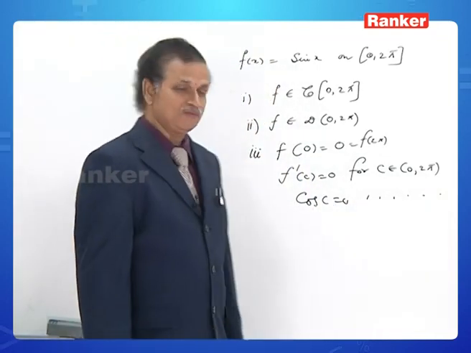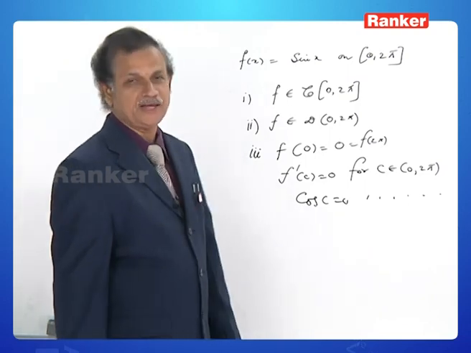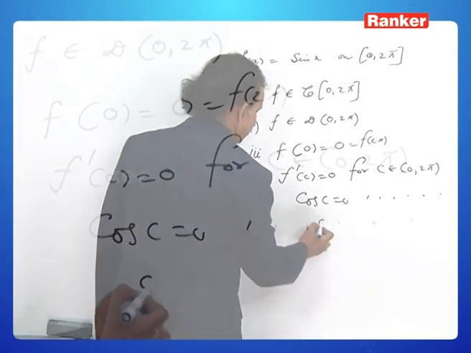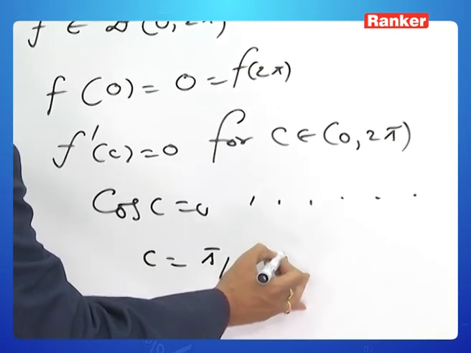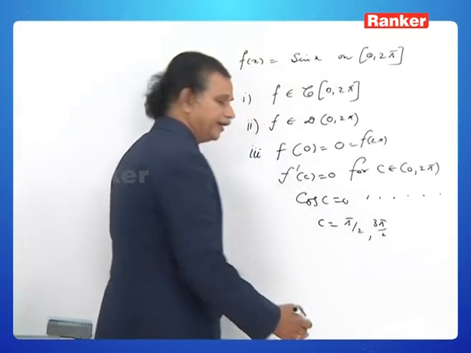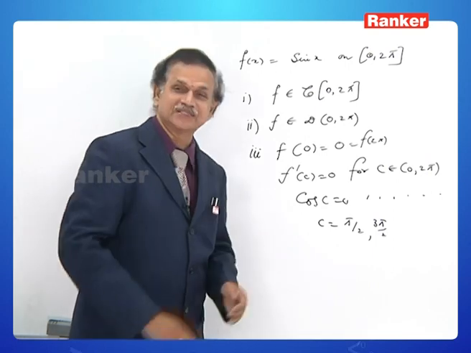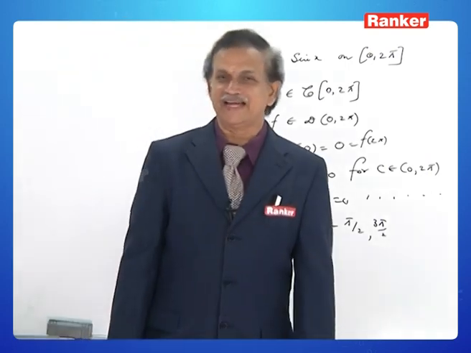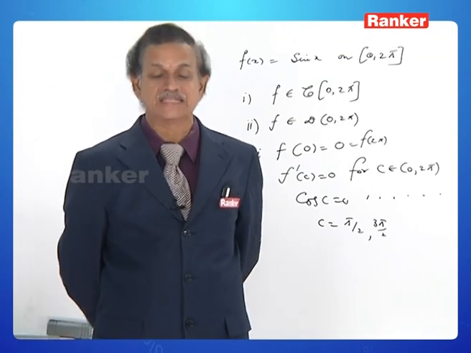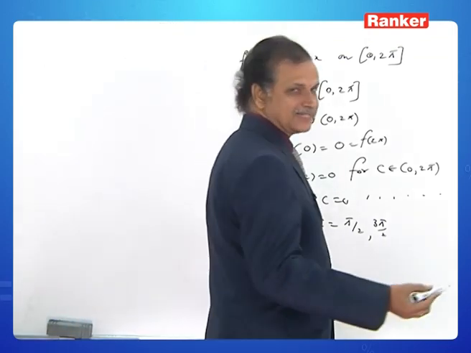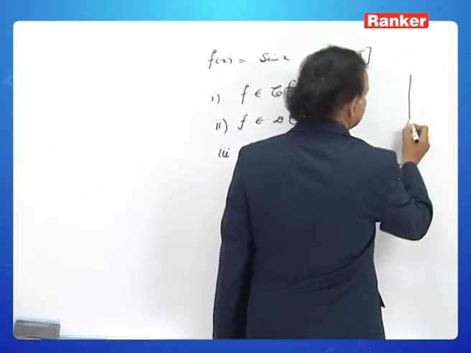Well, my dear, when can cos c be 0 between 0 and 2 pi? c is equal to pi by 2, 3 pi by 2. Any more? No more. Therefore, for f of x equal to sin x, it is possible to draw a tangent at two different points which are parallel to the x-axis, and it can be observed in the graph also.